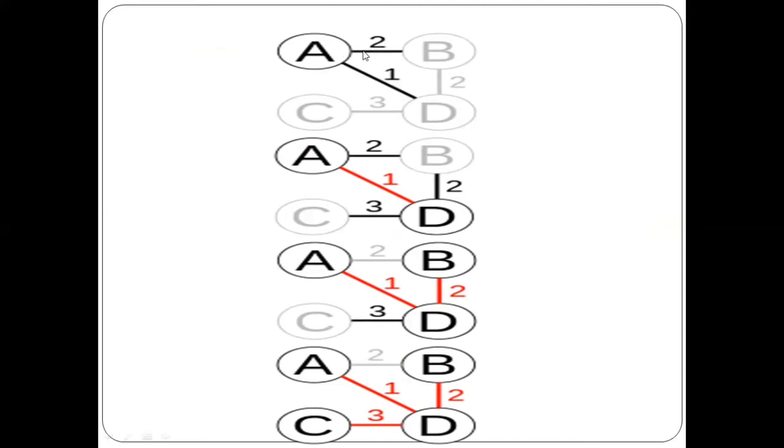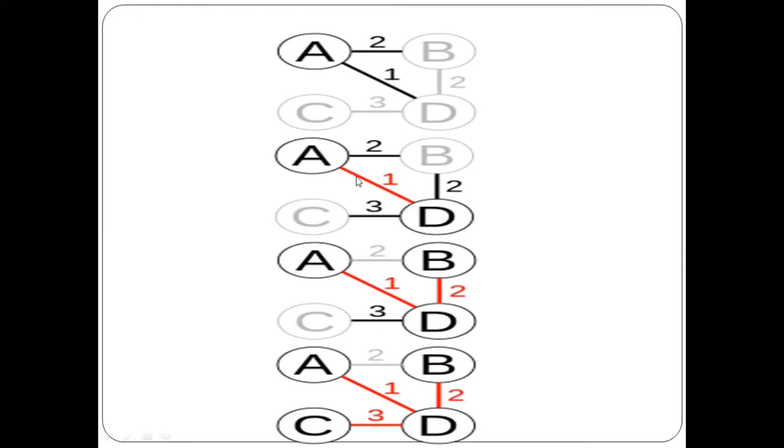A has 2 edges, A to B and A to D. Which is the minimum one? A to D, with weight 1. So that will be the first part of the spanning tree, which I have marked in red color, as you can see.